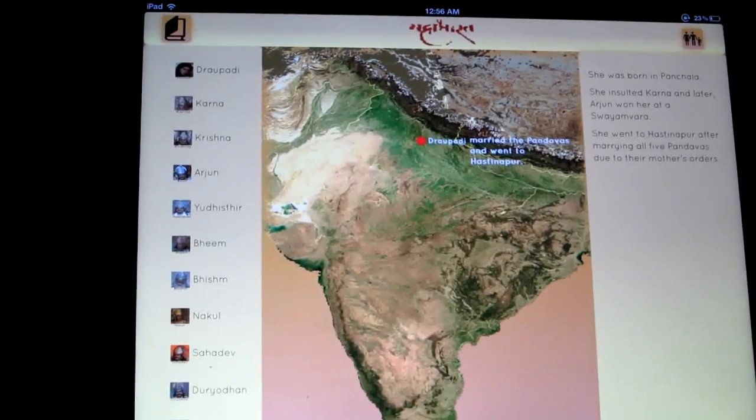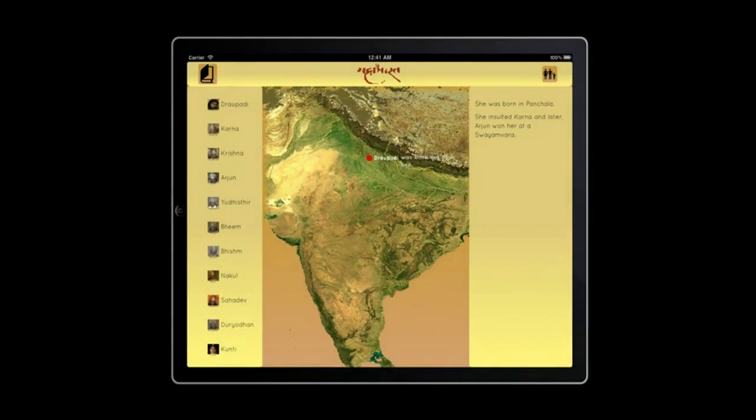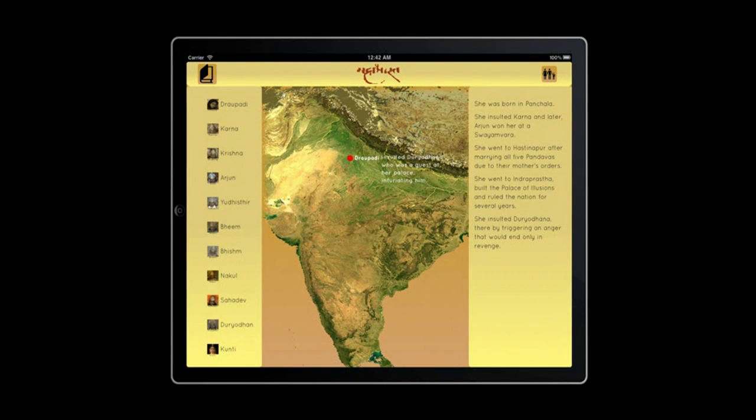The last and probably the most engaging feature of the application is the map of life. It is, in summary, a spatio-temporal trace of the lives of all key characters on a map of India. Imagine being able to live through a character's life in 1 minute and learn his or her life story. As Draupadi, the heroine, moves across the map of the country, her story gets updated on the sidebar for the user to read through later.